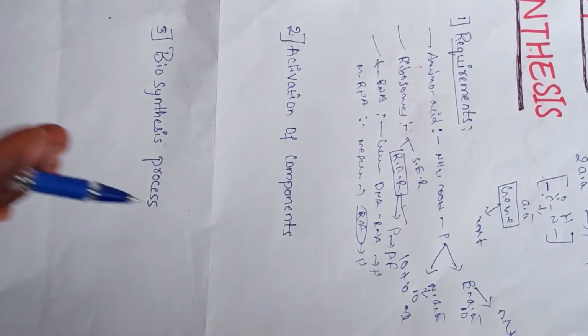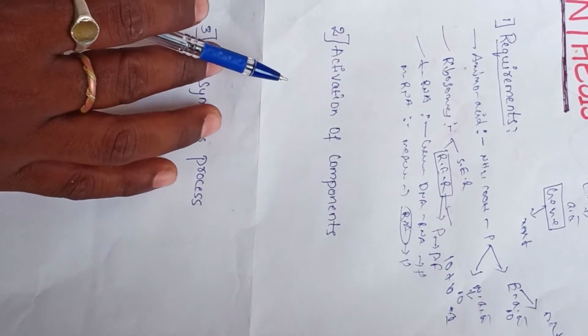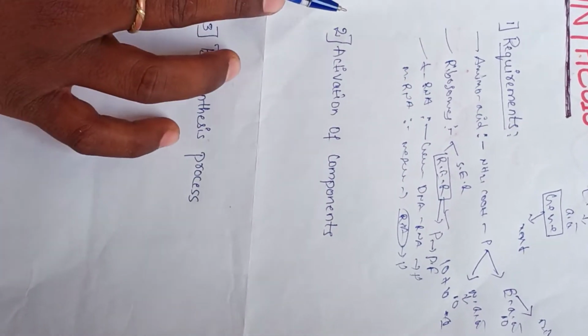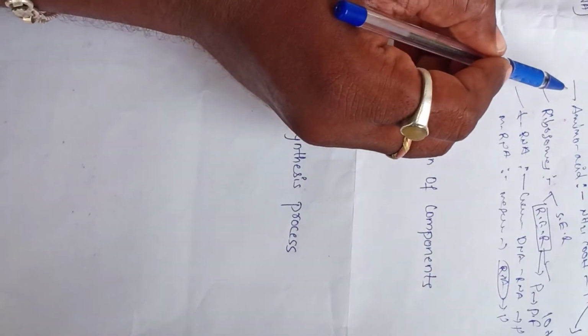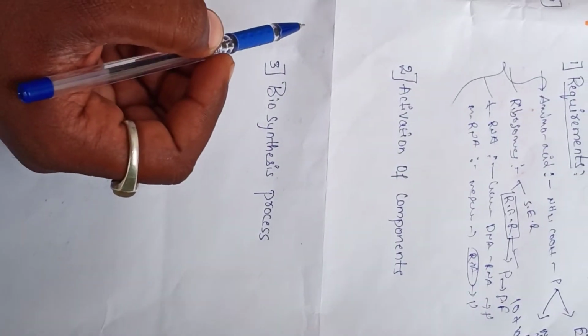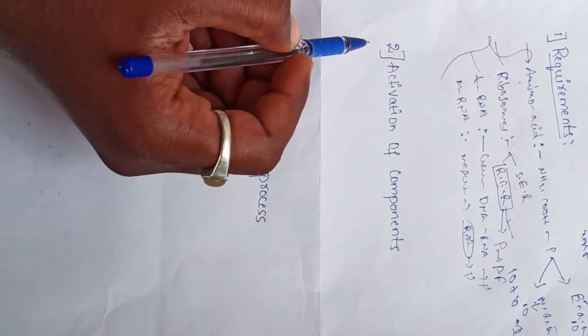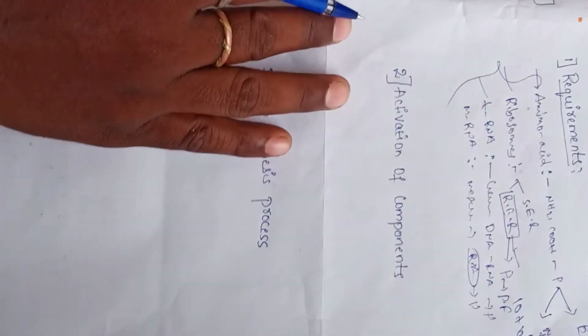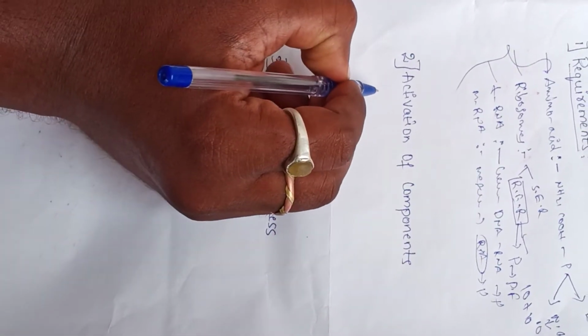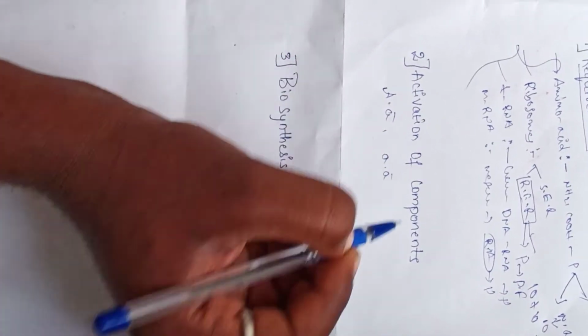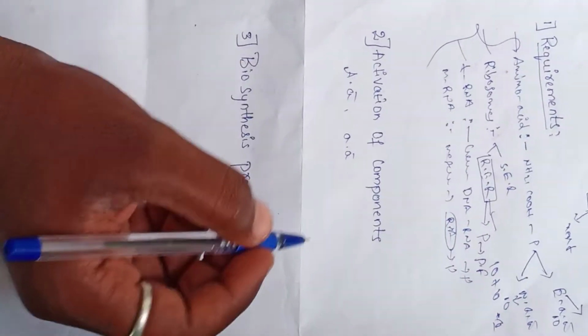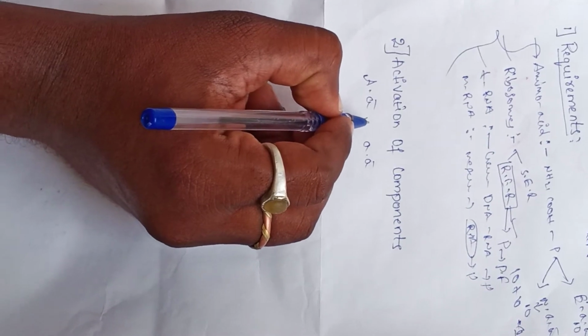So the next one, after the requirements are completed, we go to the activation of the components. What is activation? The requirements are involved in protein biosynthesis, but before that they must be activated. How is the amino acid activated? For example, individual amino acids are present in our body. These are linked by a polypeptide link.